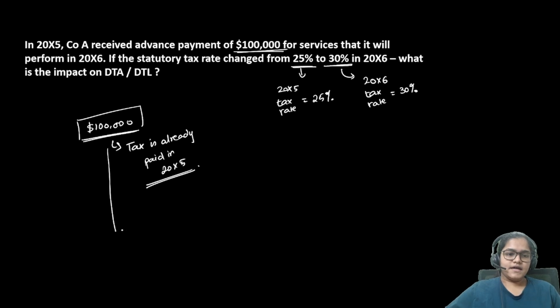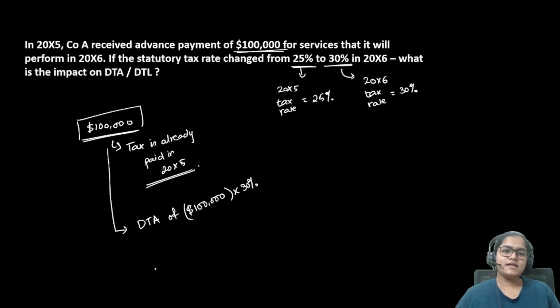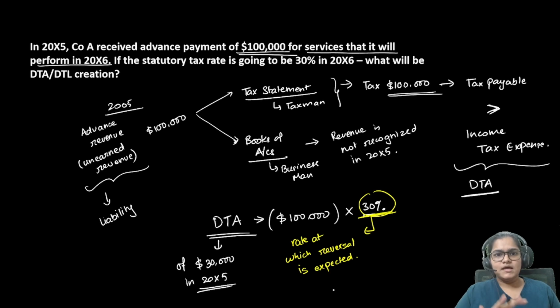So in 2005, I must have created a deferred tax asset. How much deferred tax asset I must have created? Ideally, I should have created a deferred tax asset of 30% of 100,000. Ideally, I should have created this, but in 2005, I did not know that the tax rates will change in 2006. If I had known in 2005 itself that next year the tax rate is going to become 30%, which was what was happening in this example. In this example, I already knew in 2005 that the tax rate is going to be 30% in 2006. So I used that rate directly.